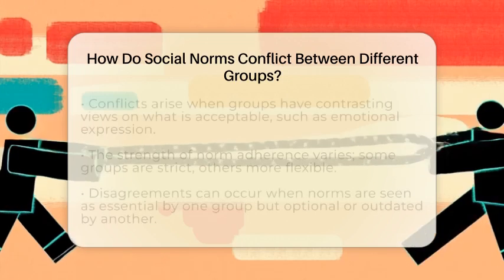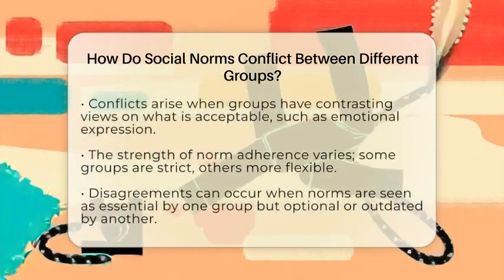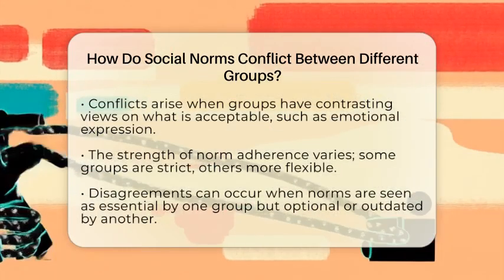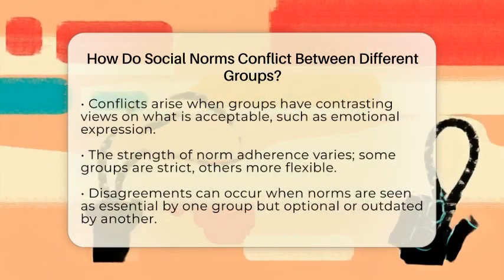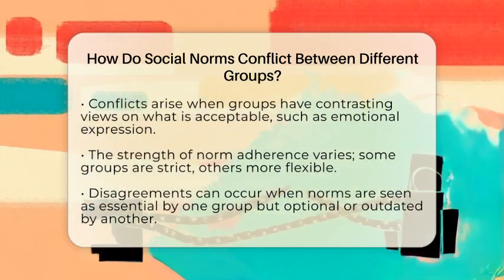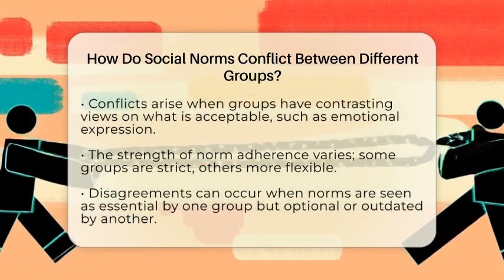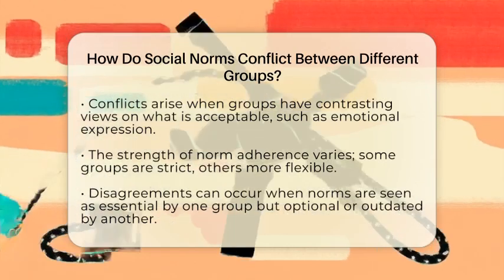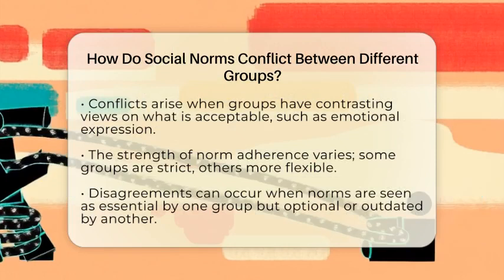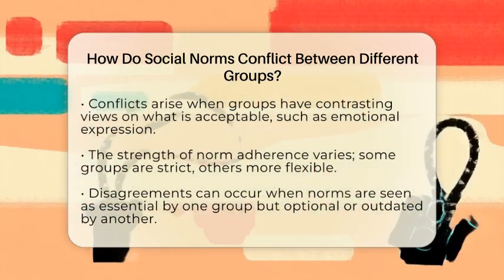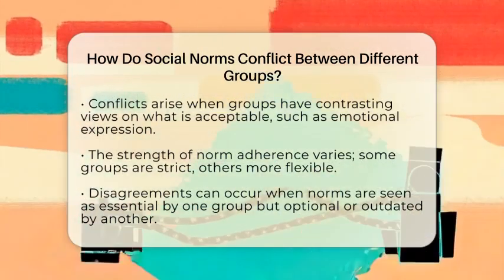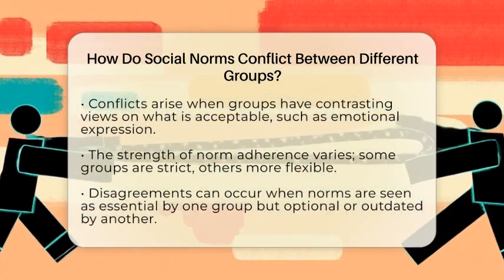Norms also vary in how strongly people feel about following them. Some groups are very strict and expect everyone to obey their norms without question. Other groups might be more flexible and allow exceptions. When groups with different levels of commitment interact, conflicts can arise. For instance, one group might see a norm as essential, while another might see it as optional or outdated. This can cause friction because what one group considers respectful or fair might be seen as rude or unfair by